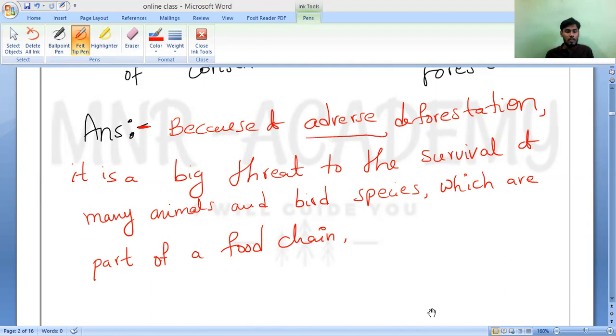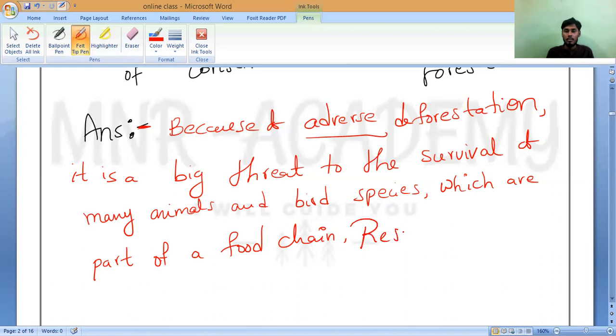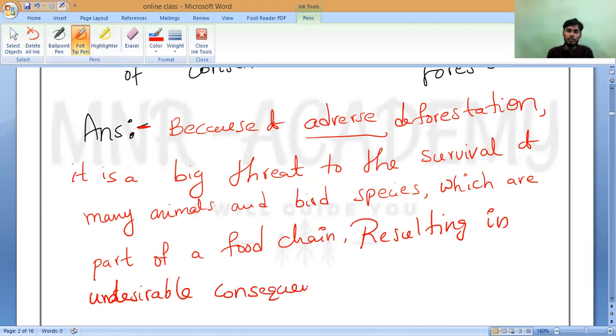Part of a food chain, resulting in undesirable consequences for the whole ecosystem.